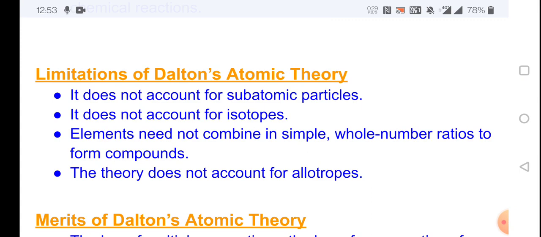Elements need not combine in simple whole number ratios to form compounds. So the limitations are: it does not account for subatomic particles, isotopes or allotropes, and elements need not combine in simple whole number ratios.